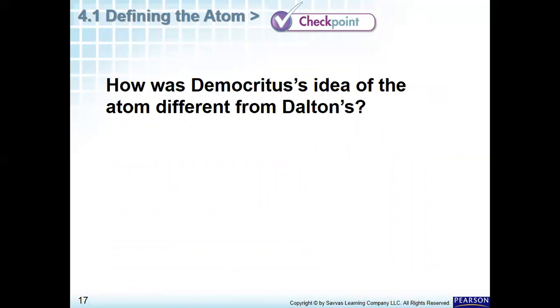So how was Democritus' idea of the atom different from Dalton's? Like we said before, Democritus' point of view was a philosophy, an atomic philosophy, that didn't depend on experiments, scientific proof, or scientific principles.